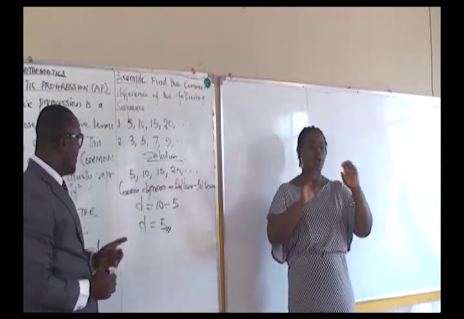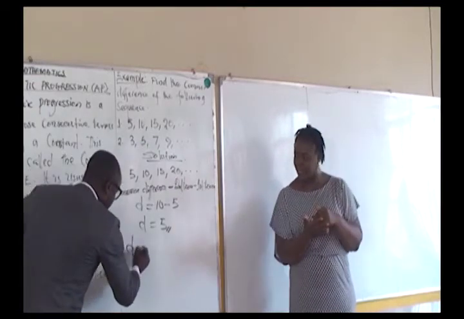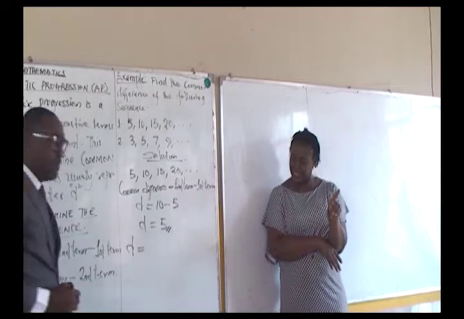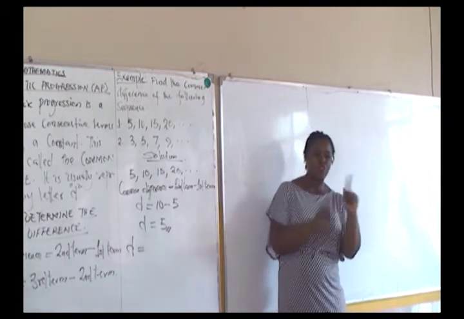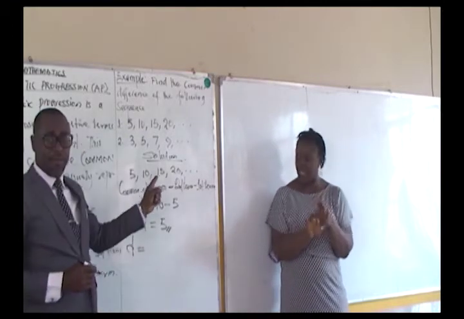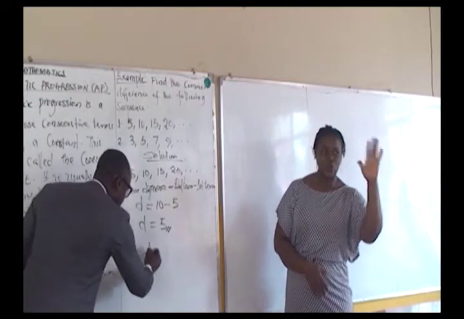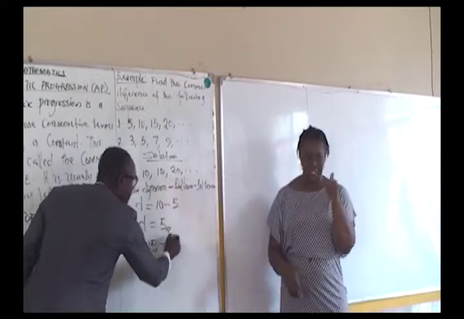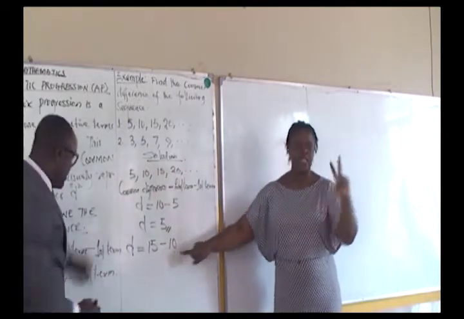Let's establish further to see that it could also be the third term minus the second term. The third term here is 15 and the second term is 10. So we have 15 minus 10.